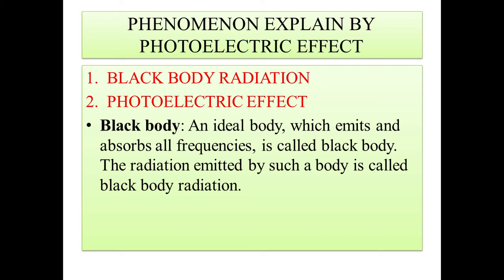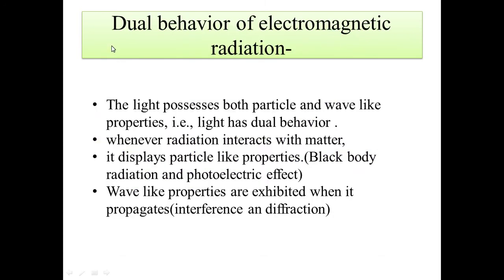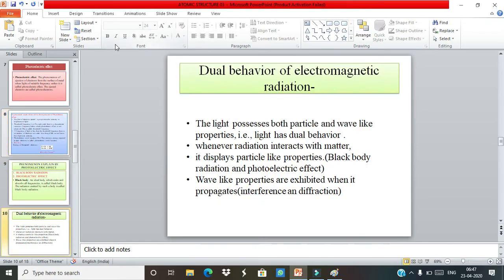Now, some of the phenomena which can be explained by Planck's quantum theory.